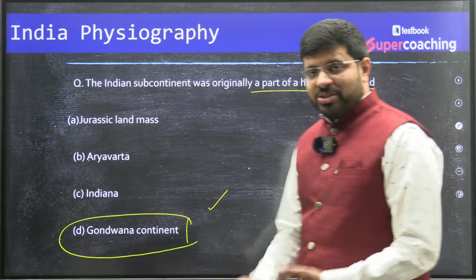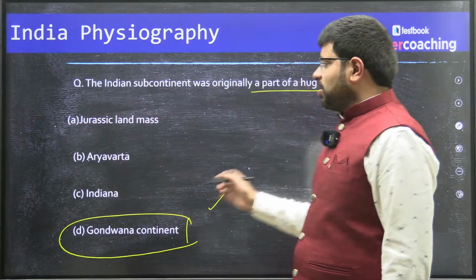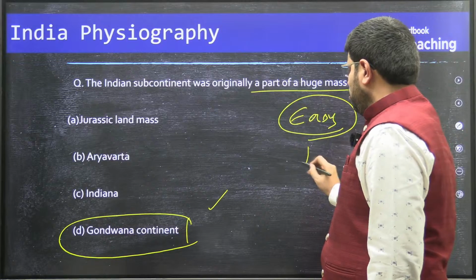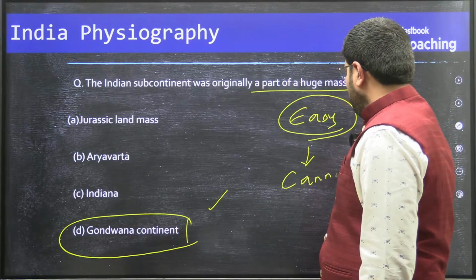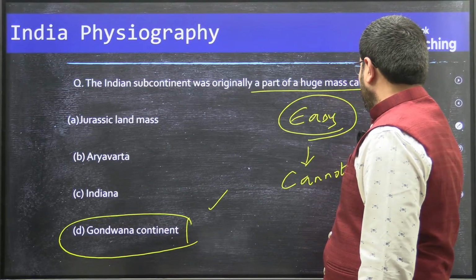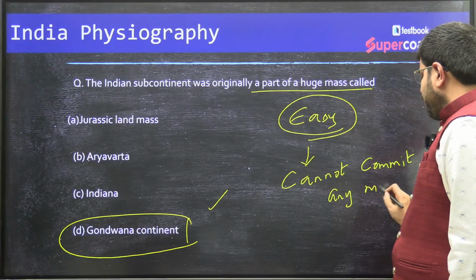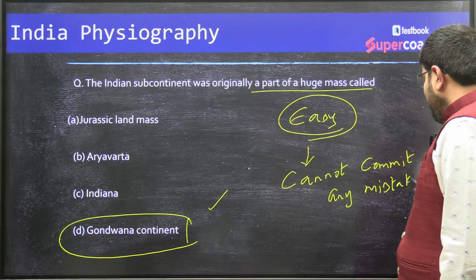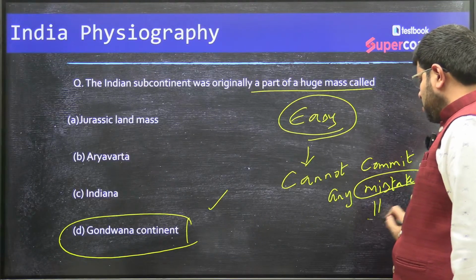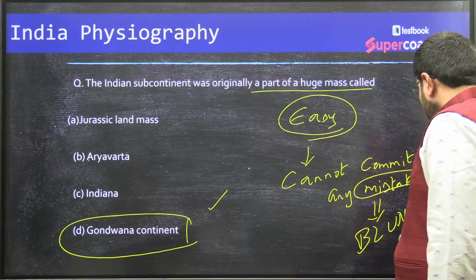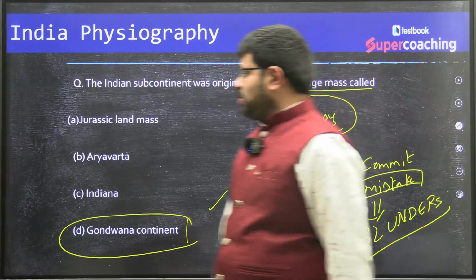Now you see these questions. The previous question and this question are very, very easy questions. You cannot make any mistakes here. In fact, if you commit any mistake in such questions, these would be blunders, right?